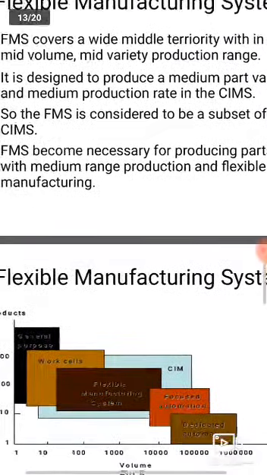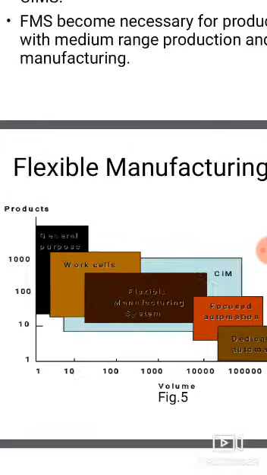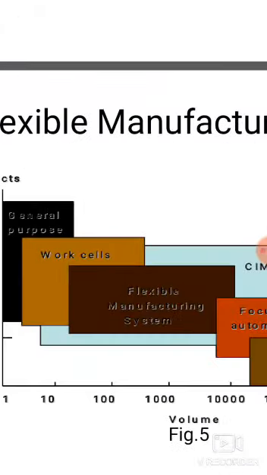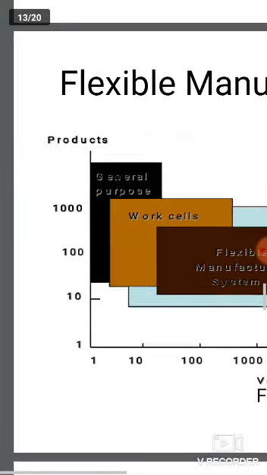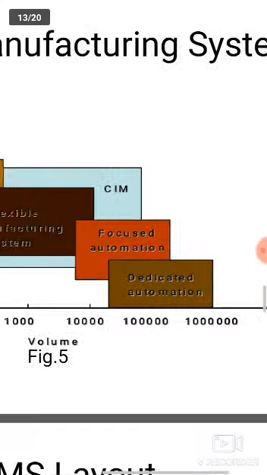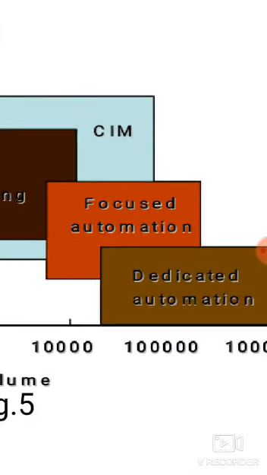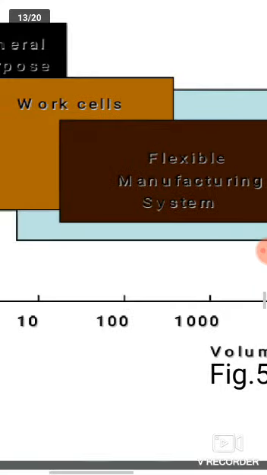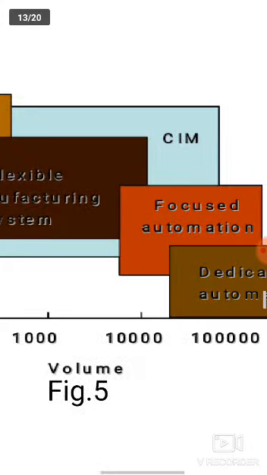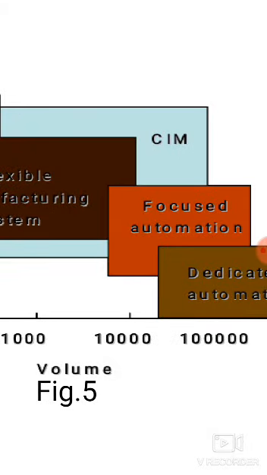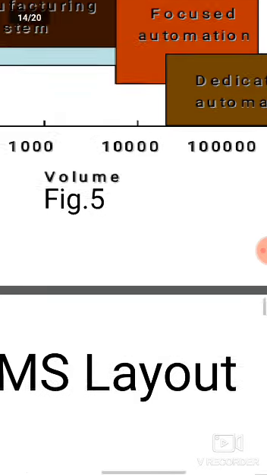What is this flexible manufacturing system? This is the diagram of a flexible manufacturing system. It shows the number of products against the production volume, how much volume each product takes and how much range it gives. Work cell, flexible manufacturing system, focused automated cell. That is the bar diagram.